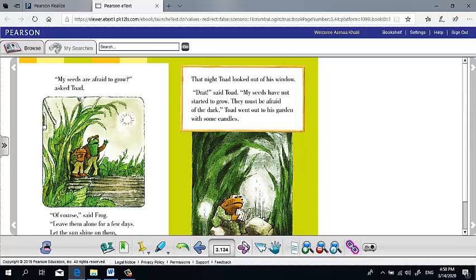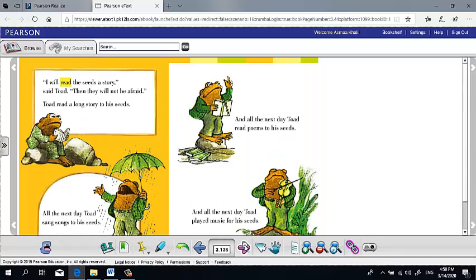Let us complete. "I will read the seeds a story," said Toad. "They will not be afraid." Is it true? If you have some seeds and you read them a story, do the seeds have ears? Can they hear you? No. Does a frog have the ability to talk like people? No. So the genre of the story, don't forget, is animal fantasy.